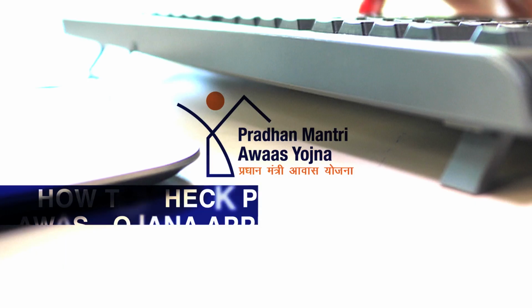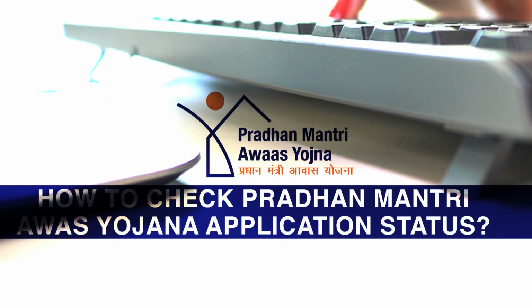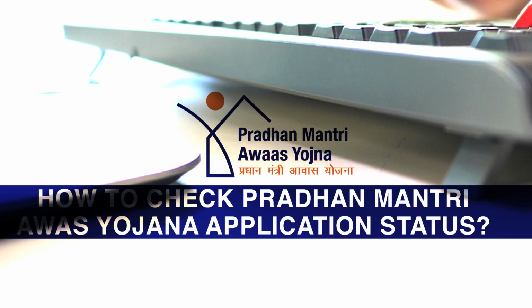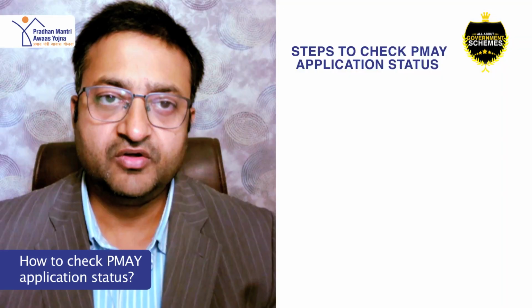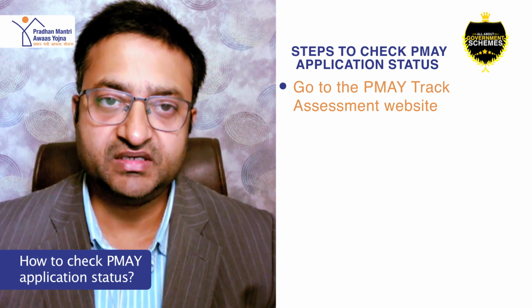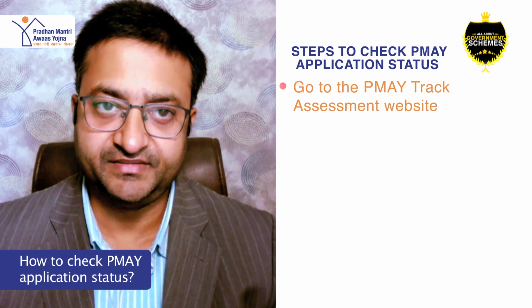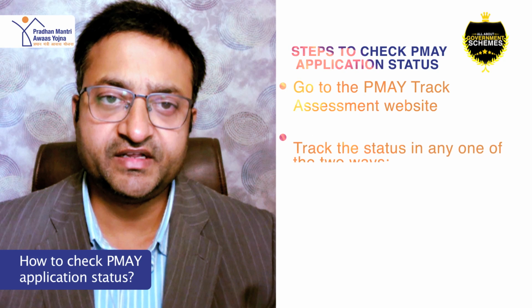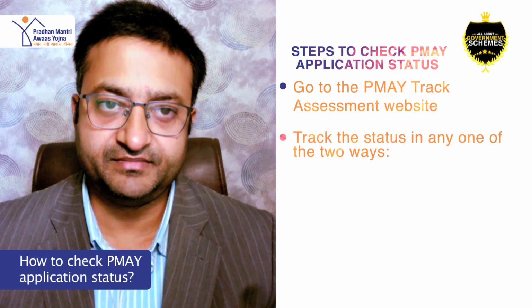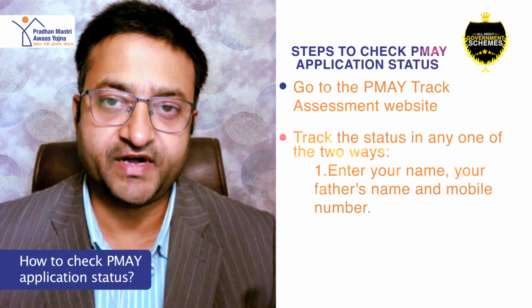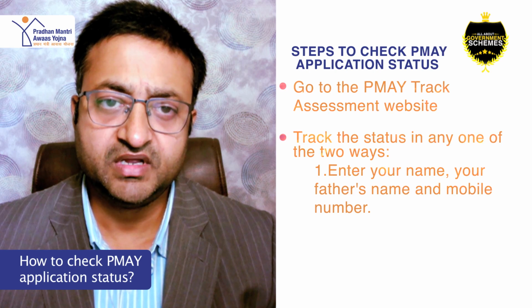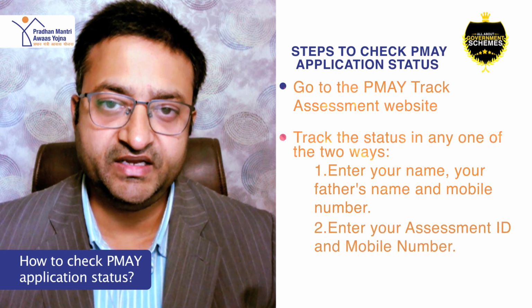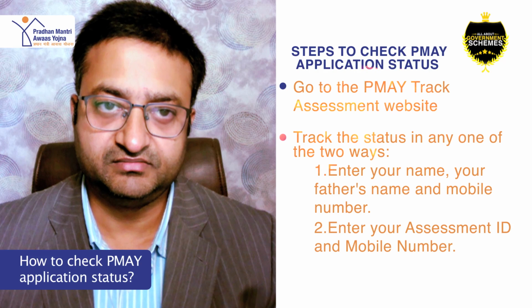How to check Pradhan Mantri Awas Yojana application status? You can take the following steps to check the status of your Pradhan Mantri Awas Yojana application. Go to Pradhan Mantri Awas Yojana Track Assessment website. Track the status in any of the two ways. Enter your name, your father name and your mobile number. Or enter your assessment ID and mobile number and click Submit.